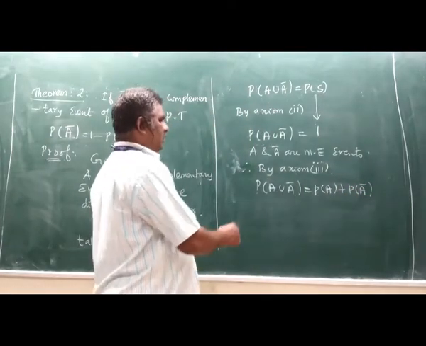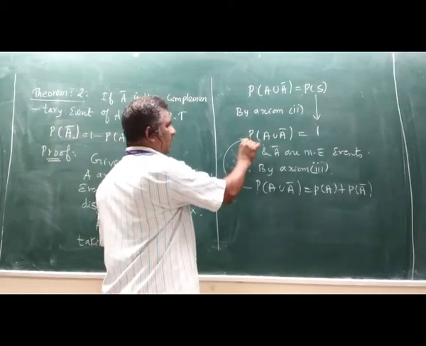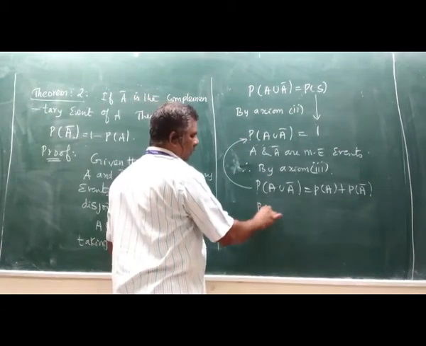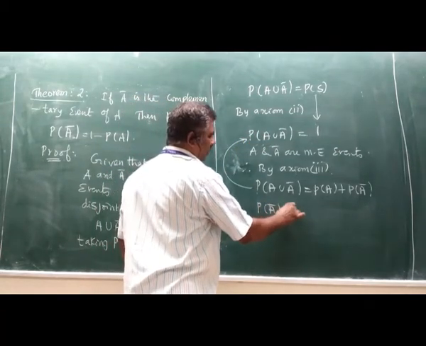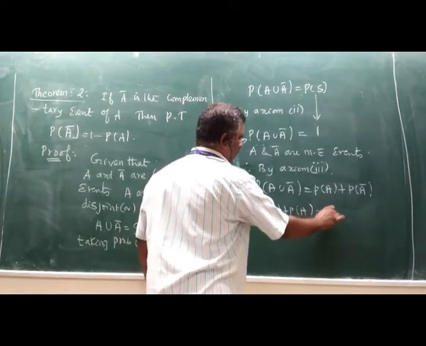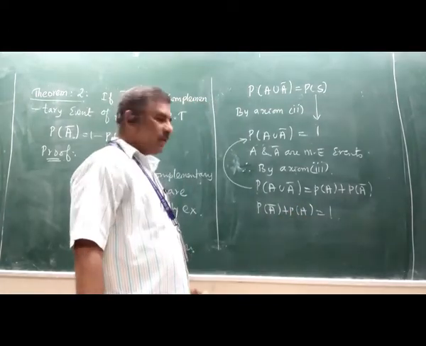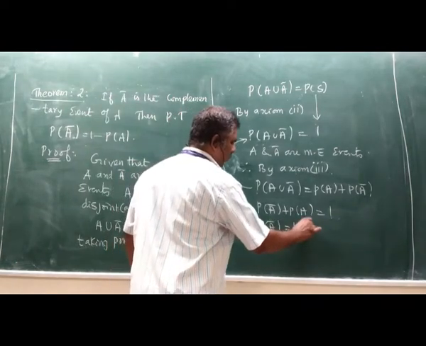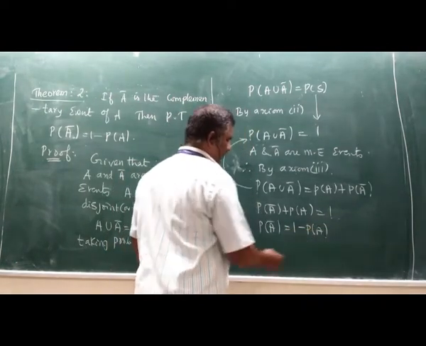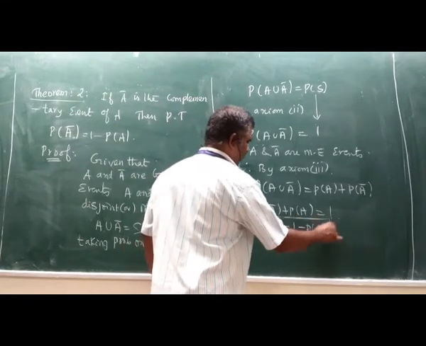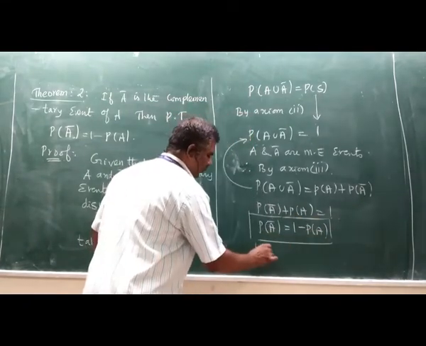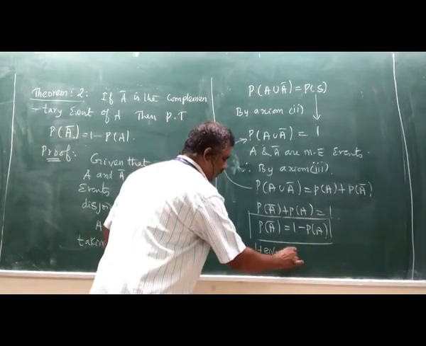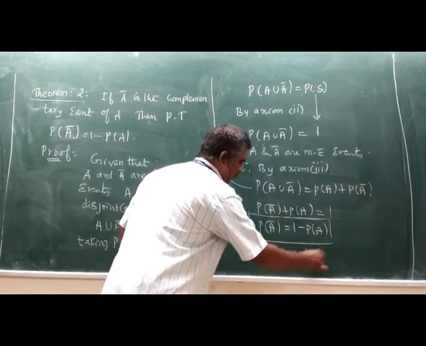So substitute this in this equation, we get probability of A bar plus probability of A equal to 1. Then we can write that probability of A bar equal to 1 minus probability of A. Hence proved.